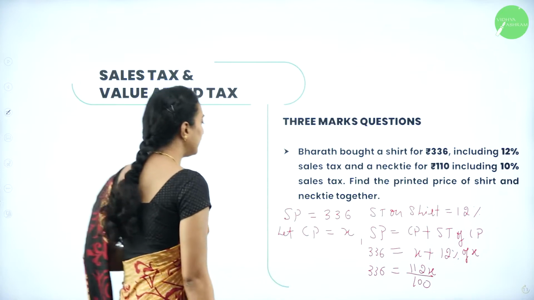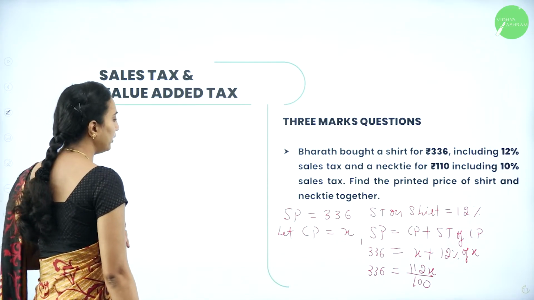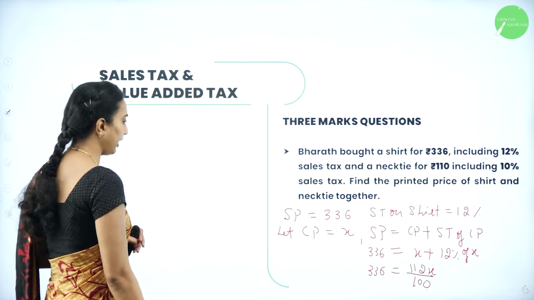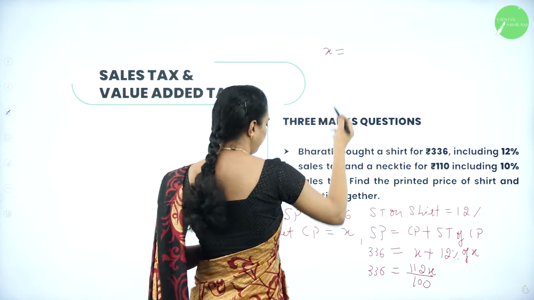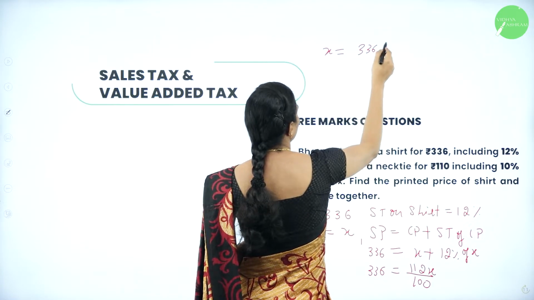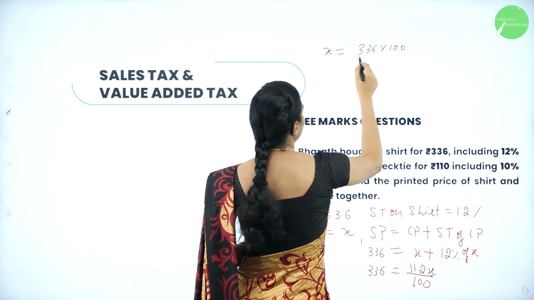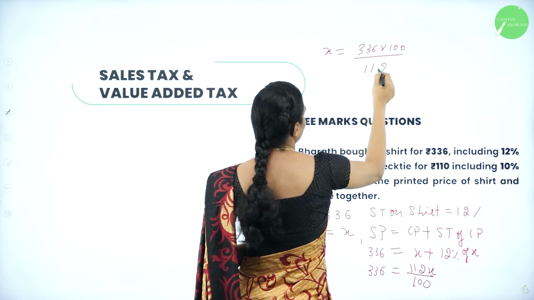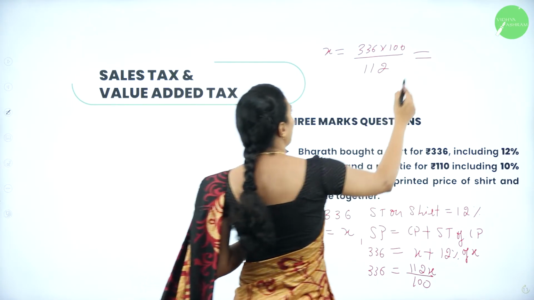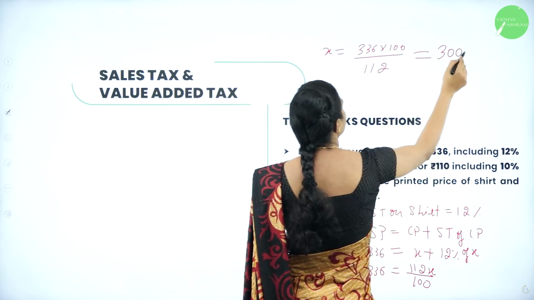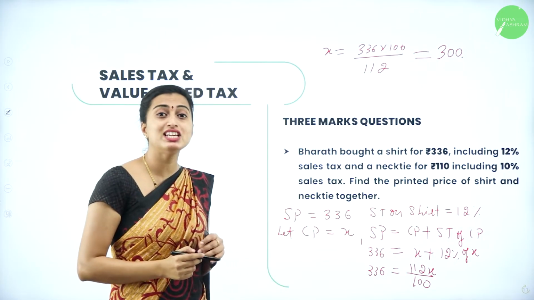Now if you cross multiply, you are going to get x for the shirt is equal to 336 into 100 divided by 112. After evaluating this, you get rupees 300. This is the printed price of the shirt.